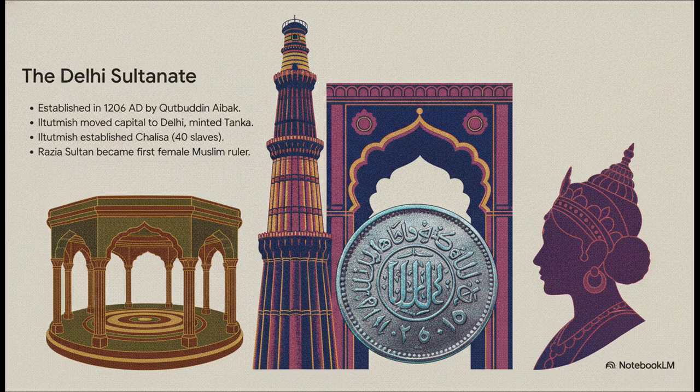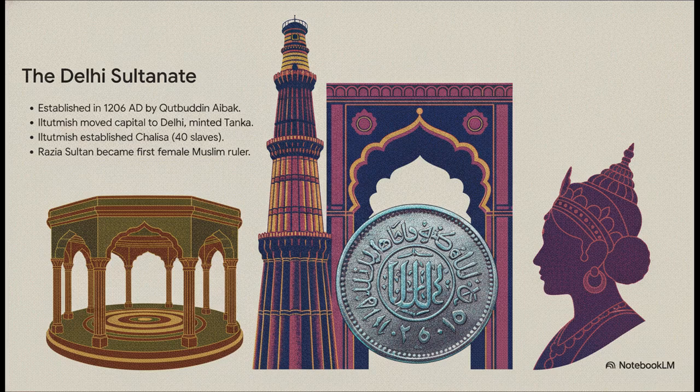Specifically, it started with the Slave dynasty, founded by Ghori's general Kutubuddin Aibak. His successor, Iltutmish, is often considered the real consolidator of this empire. He officially moved the capital to Delhi, introduced a standard silver coin called the tanka, and set up the Chalisa, an elite ruling council of 40 loyal slaves to help administer the state.